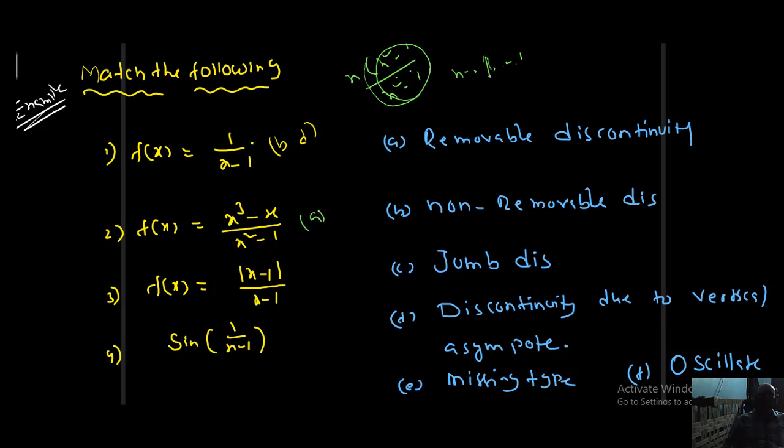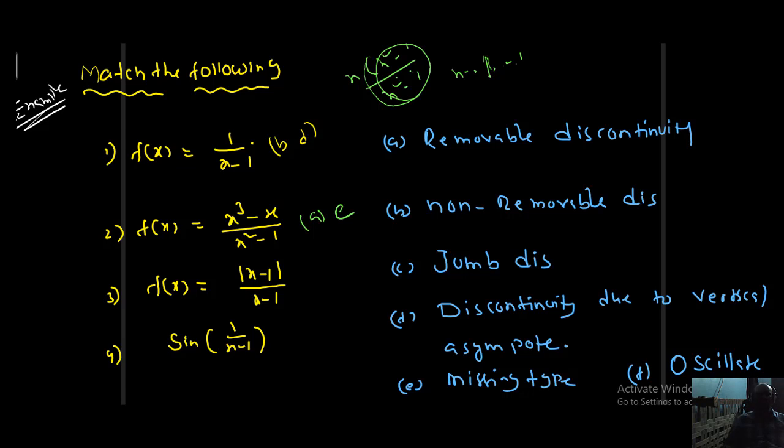So A, in removable discontinuity, what type? f of 1 not existing, f of minus 1 not existing, means what happened? This is missing type discontinuity, removable discontinuity and missing type. So AE I can say. The answer for this is AE.